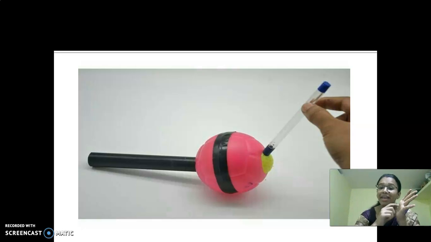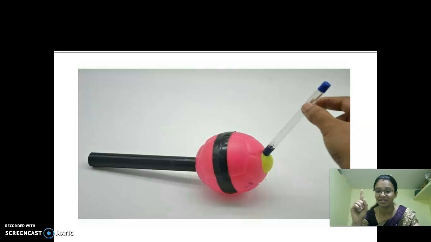Make a small hole in that, take a chart paper and roll it like a cylinder, and insert that cylindrical chart in the hole you have made in the ball. Make the hole according to the size of the cylinder.